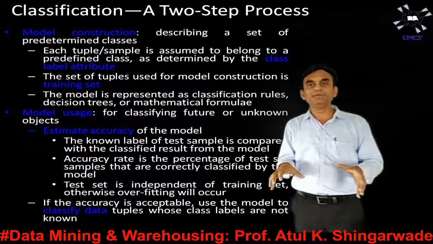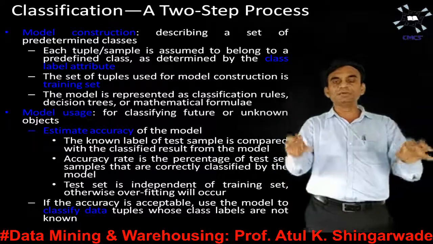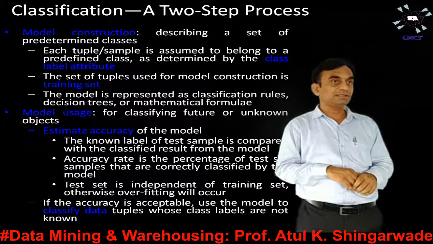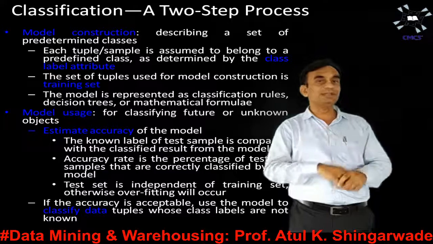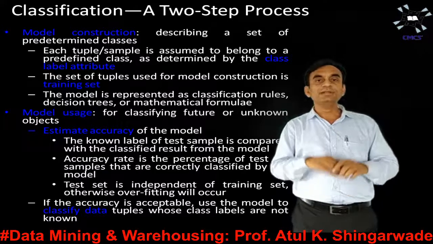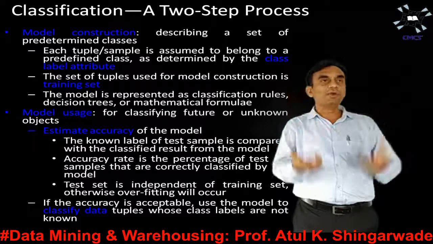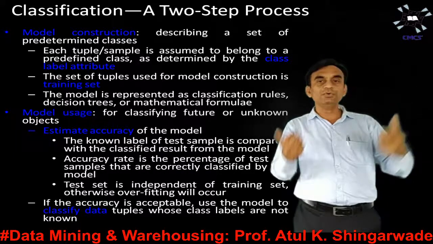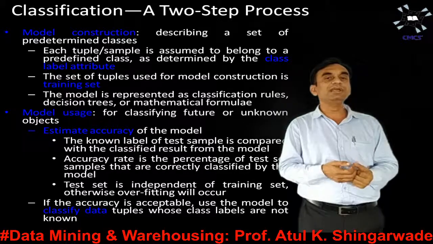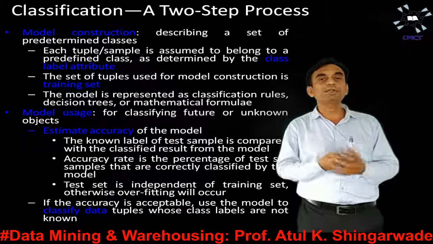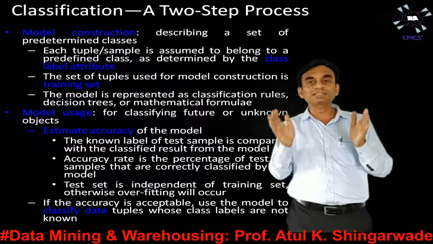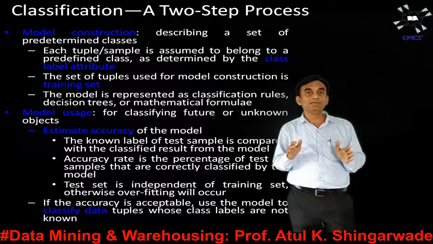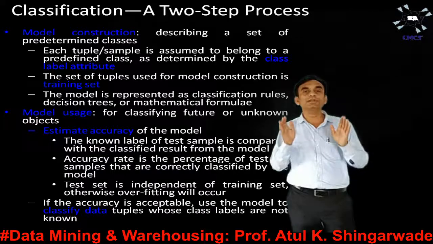Whatever data set we have for categorizing or classification purposes will be considered a training data set. And whatever model we come up with from that training data set and its class labels may be considered a classification rule, a decision tree, or a mathematical formula.